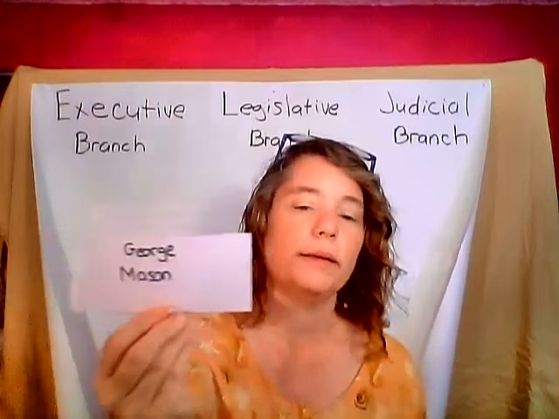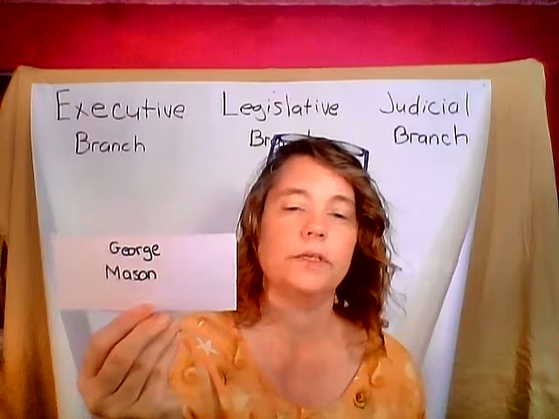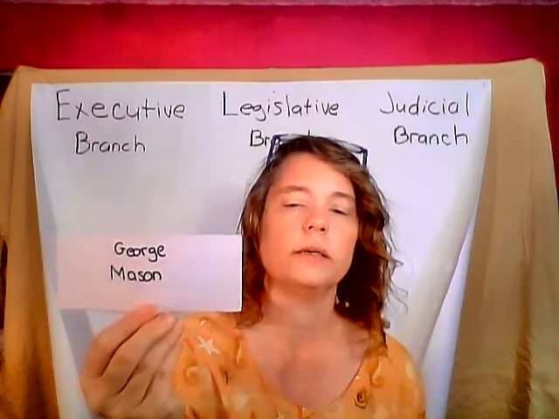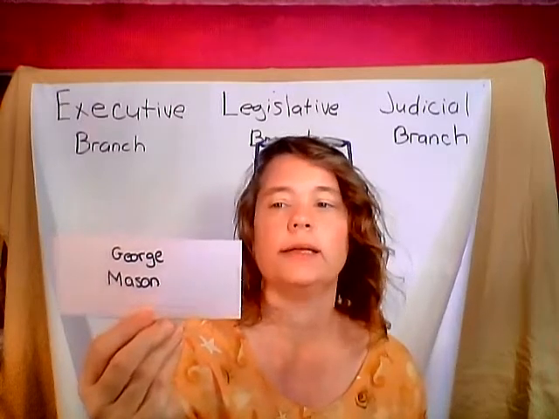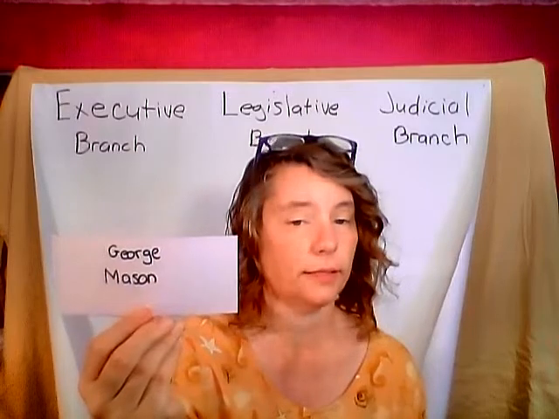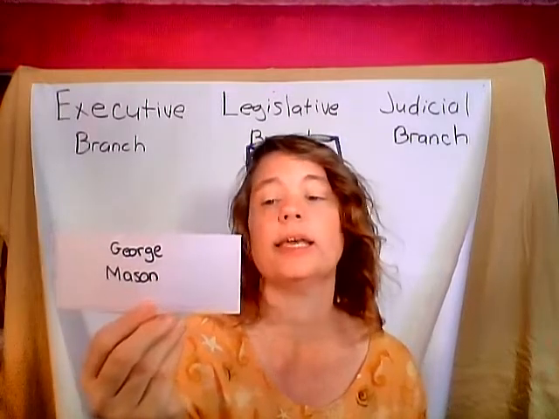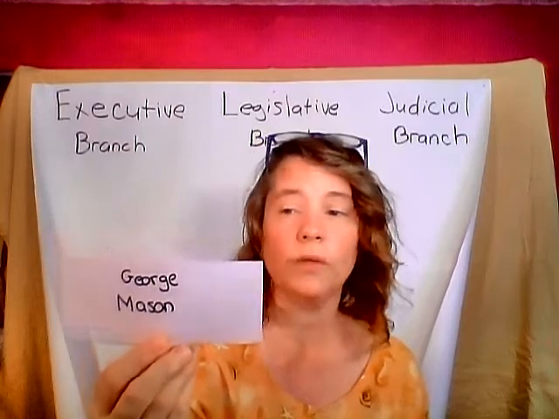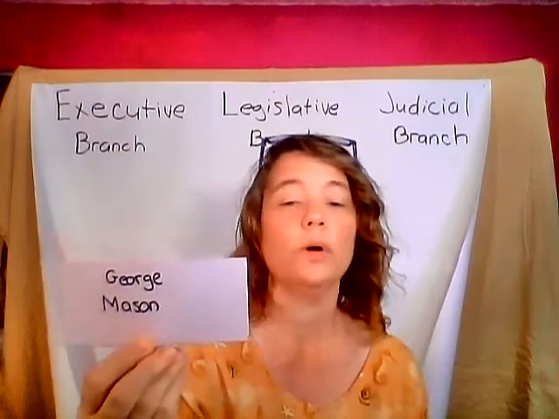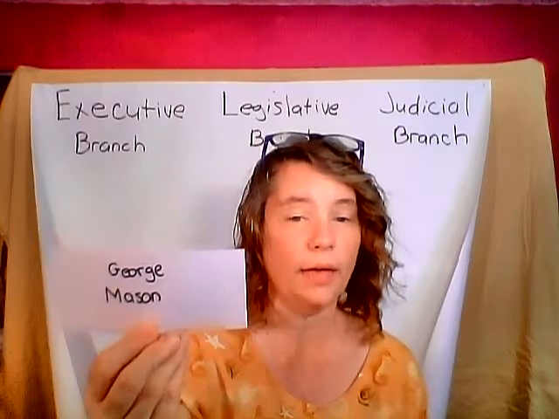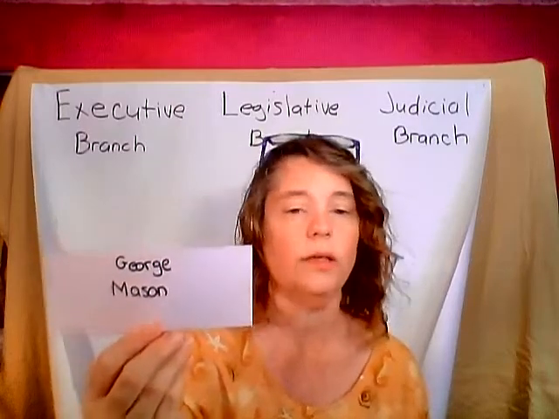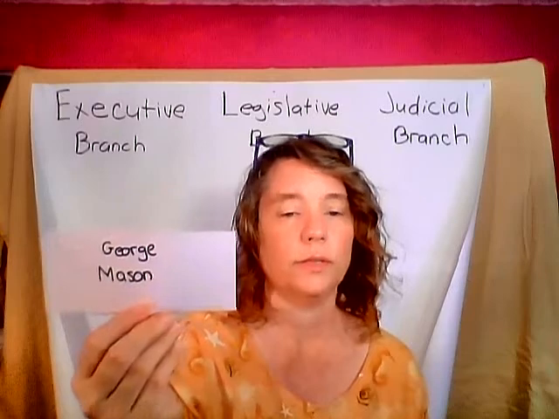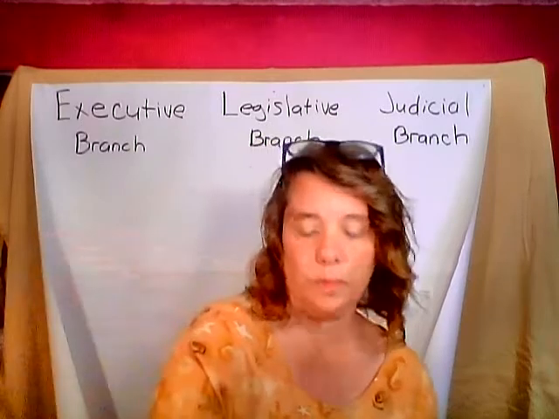George Mason. What did we learn about George Mason? What was he against? Yes, he was against slavery. And he's also the one who told the delegates that they would bring the judgment of heaven on a country if they continued slavery. That's right, George Mason.